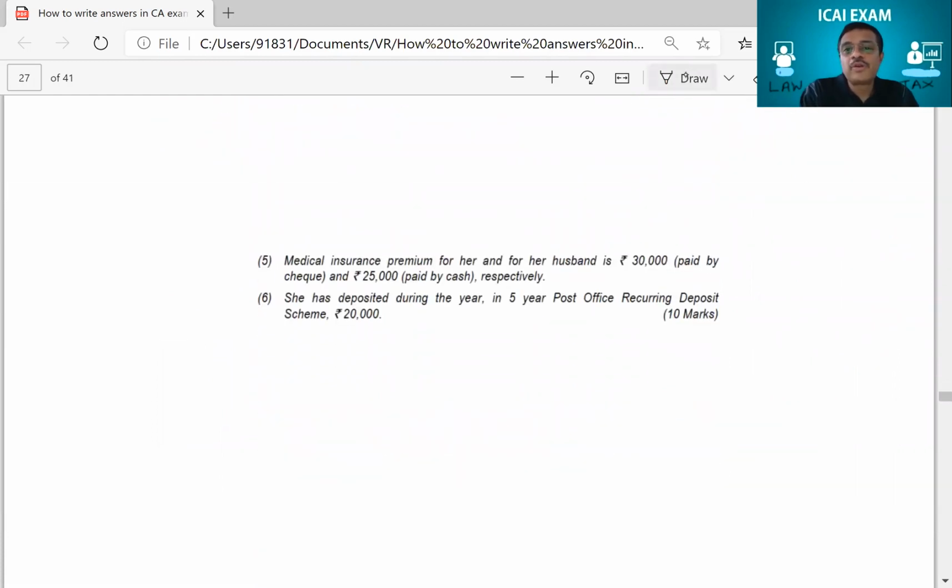Medical insurance premium and all comes under 80D. And then she has deposited during the year a 5-year post office recurring deposit. For a recurring deposit, no deduction, because 80C will give you only for a 5-year FD or time deposit, not for an RD. Recurring deposit is something where you keep on investing a little.